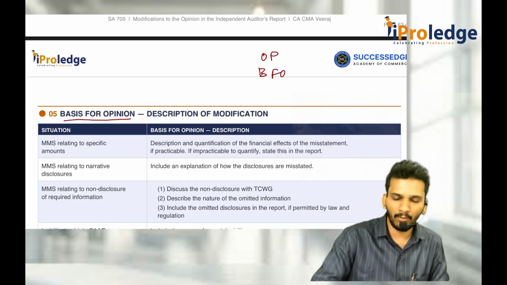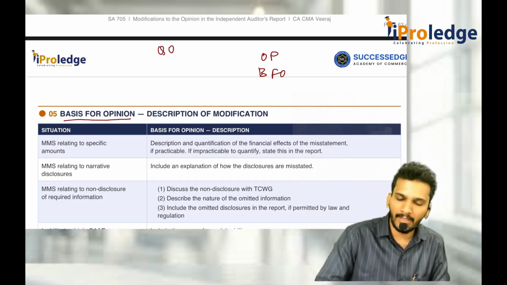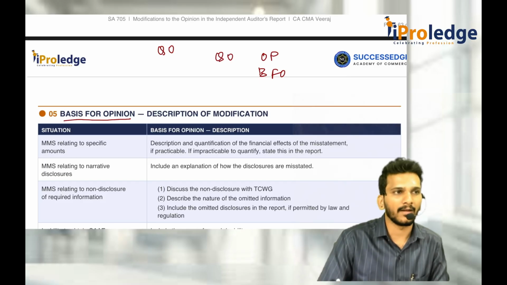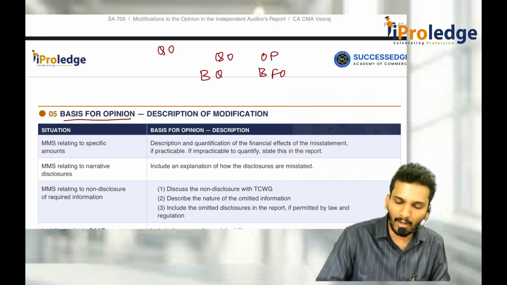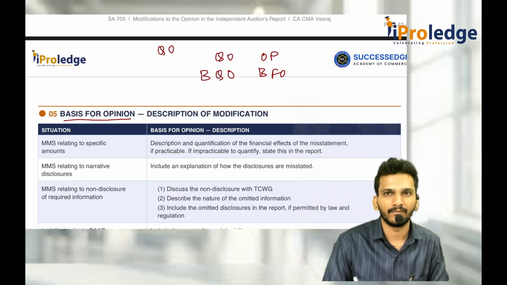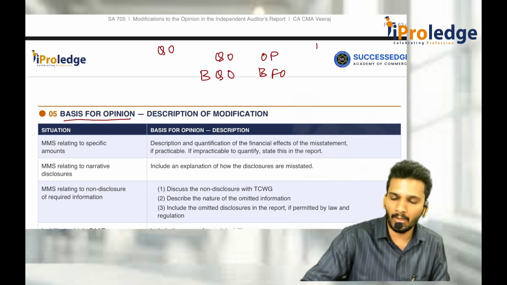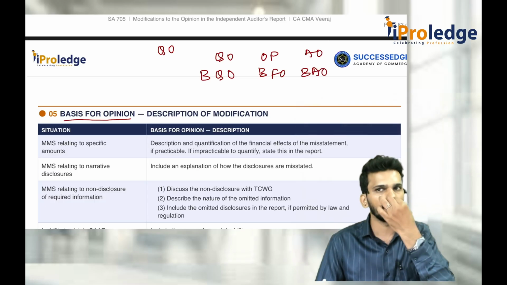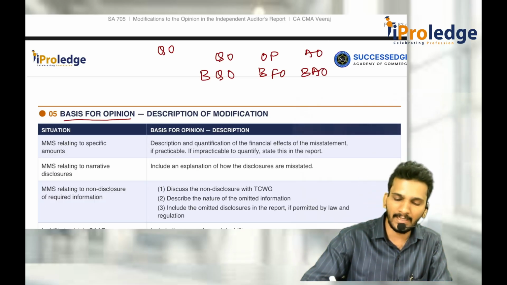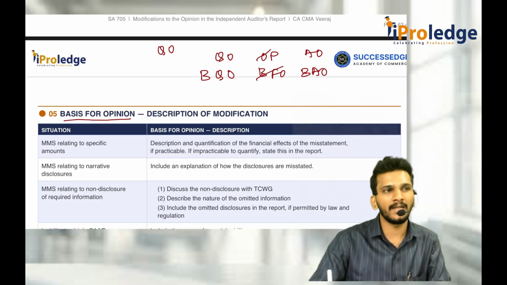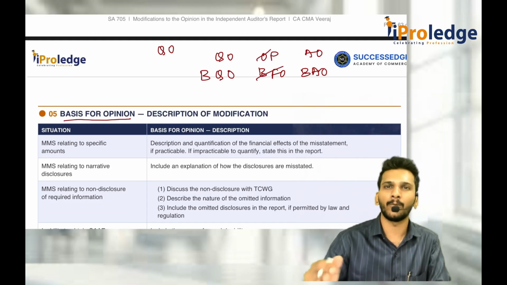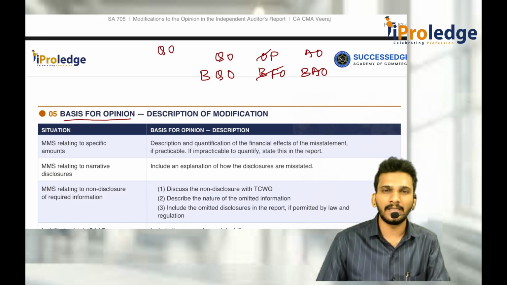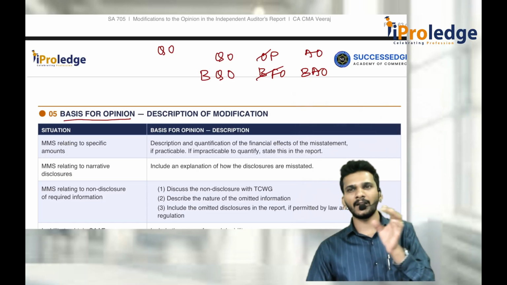Now, if you are trying to give a qualified opinion, the opinion section will be a qualified opinion. Here, basis for qualified opinion. If you want to give an adverse opinion, it will be adverse opinion and the basis for adverse opinion. The heading itself changes. If they just say opinion and the basis for opinion, it simply means unqualified opinion. See, there are two types of opinion, qualified opinion and unqualified opinion.